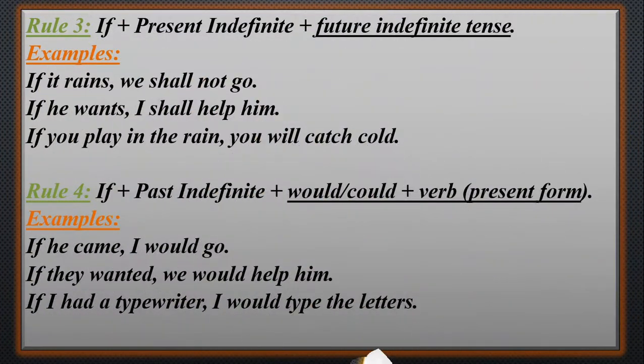Then you see conditional sentence: if plus present indefinite plus future indefinite tense. You see the example: if it rains, condition, I shall not go. This is the conditional sentence. And you see, if he wants, I shall help you. This is another condition. And if you play in the rain, you will catch cold. That is, you will catch cold if you play in the rain. That is, the cause of cold is if you play in the rain.